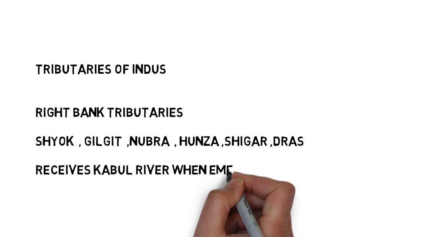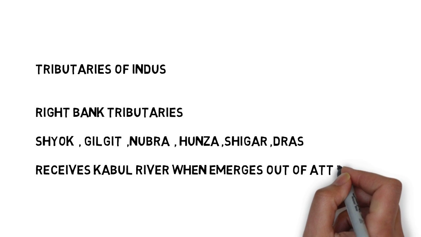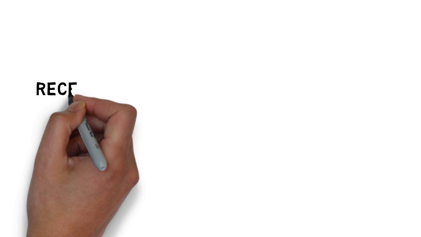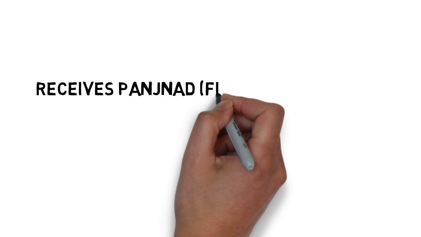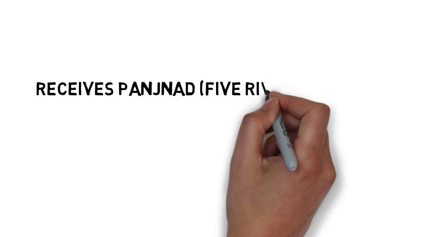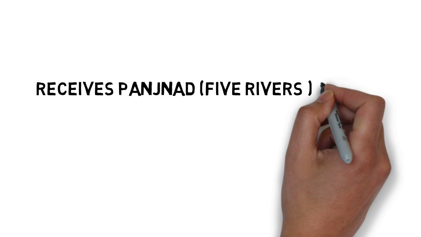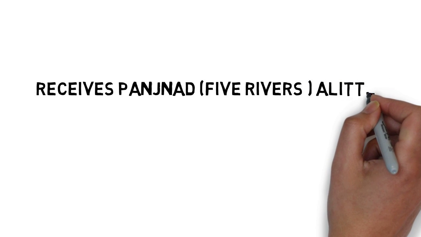However, the most important part of Indus river is that it receives Panchnad, the five rivers, near Mithankot, and most of the questions related to Indus river system come from this section related to these five rivers. These five rivers are Jhelum, Chenab, Ravi, Byas and Satluj.